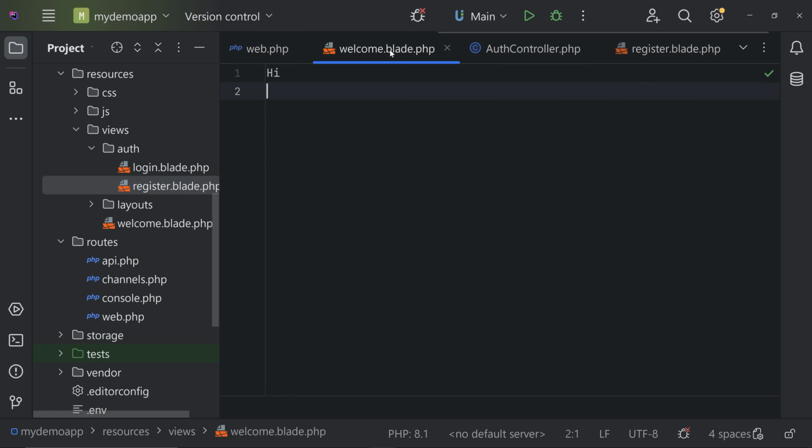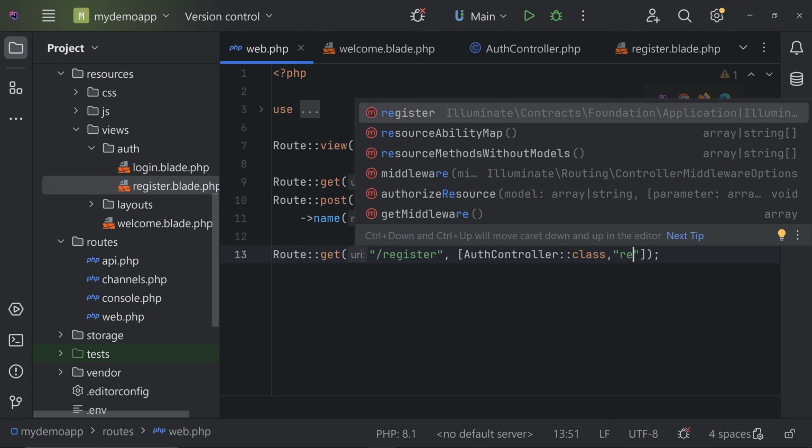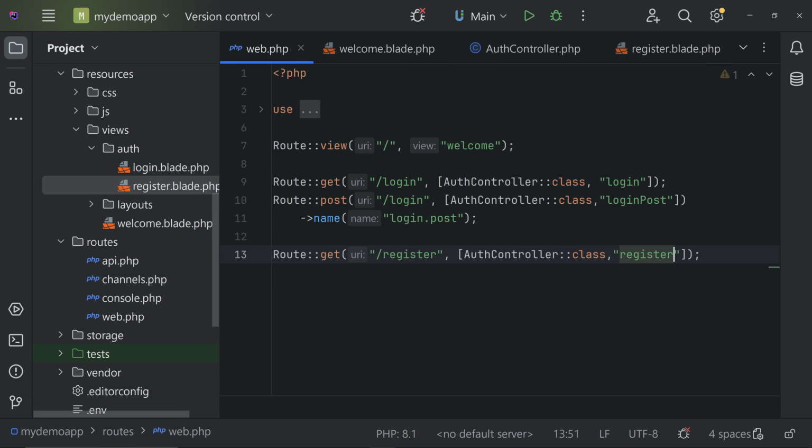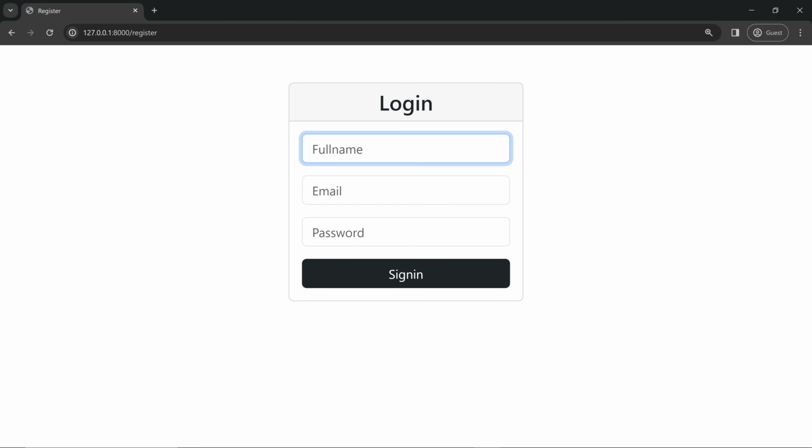Okay, and now go to the route, and here we can call the function, that is register, and that's it. Now we can try running it and see the register form. So this is our login form. Let's change /login to /register and hit enter. Okay, so this is our register form.